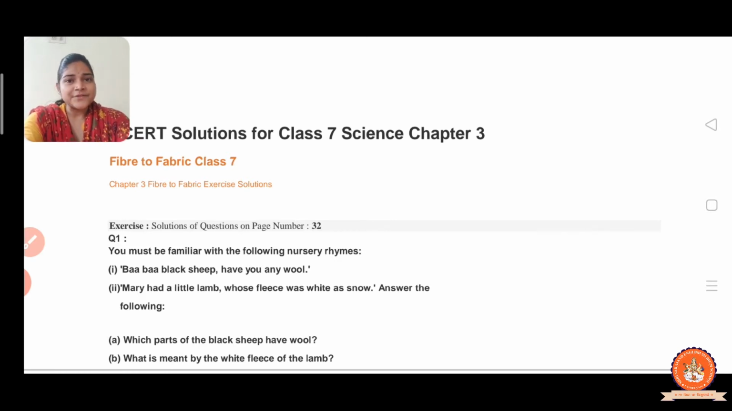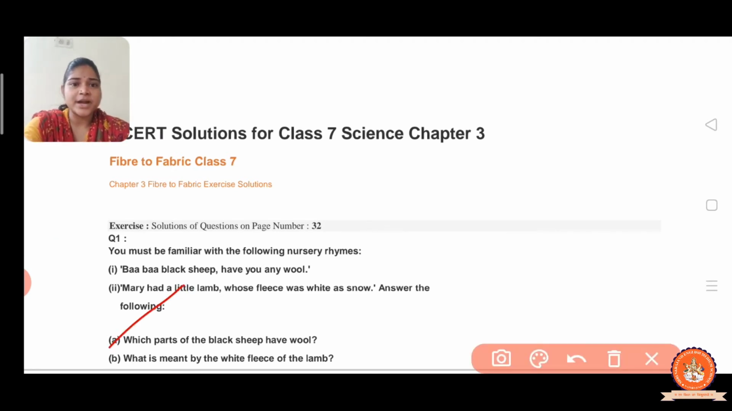So students, after completion of chapter 3, Fiber to Fabric, now we are going to start the exercise question answers, right? Now let us start. Question number 1: which part of the black sheep has wool?